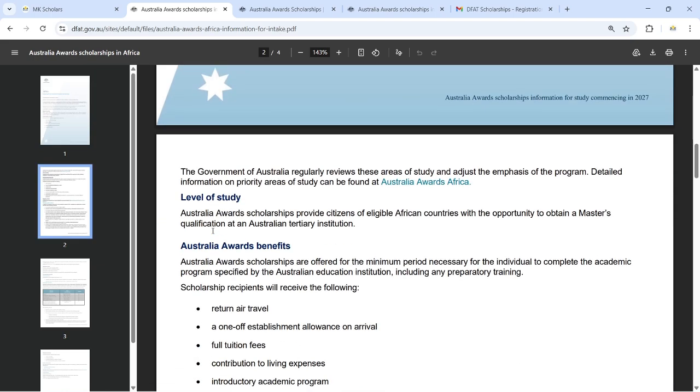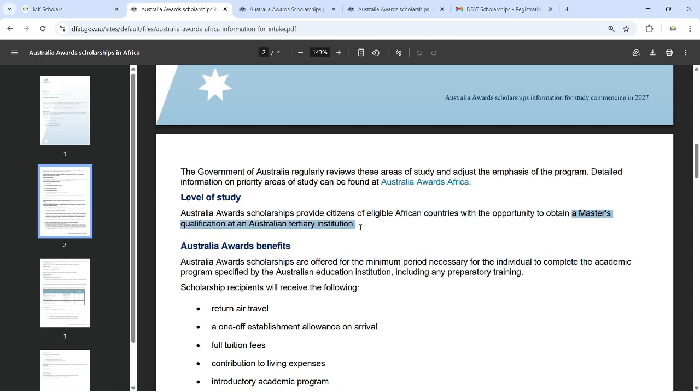Okay, and of course the level of study, because we have so many levels of study: we have bachelors, we have masters, we have PhD. But for this one, Australia Awards Scholarships provide citizens of eligible African countries with the opportunity to obtain a master's qualification at an Australian tertiary institution.